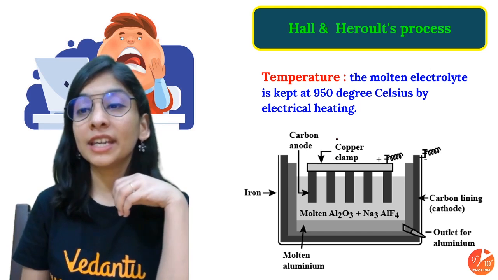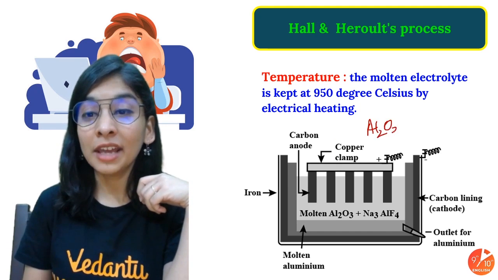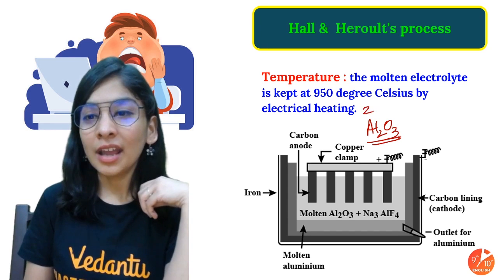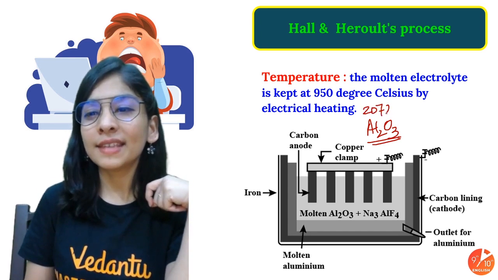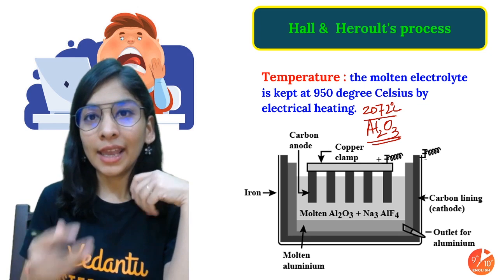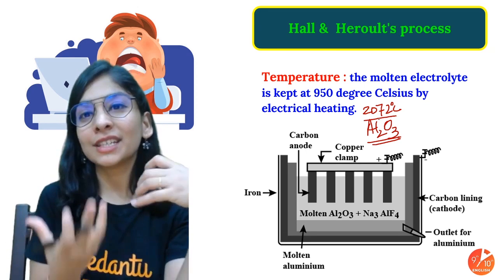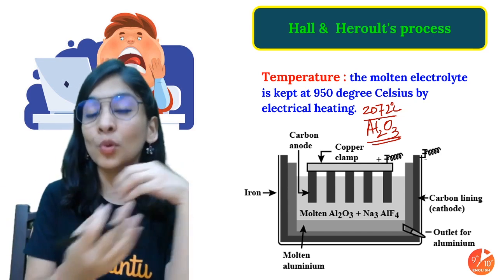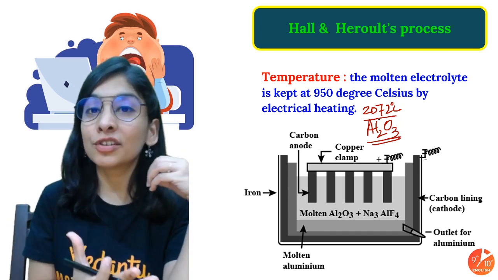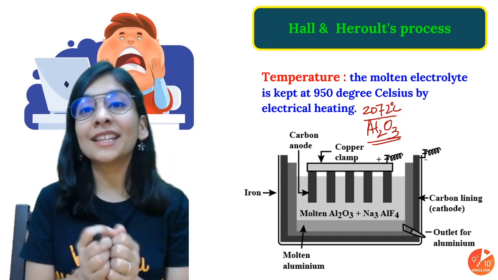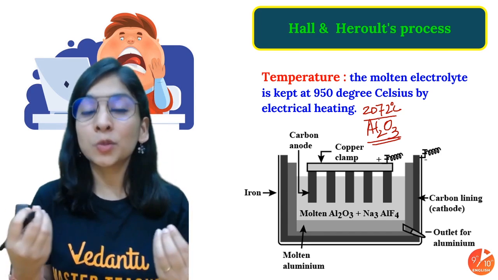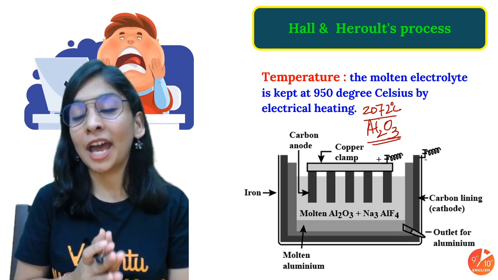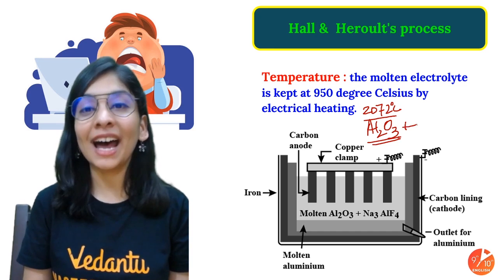Now what will we do? We'll have our molten electrolyte, that's aluminium oxide. But the problem is, aluminium oxide has a very high melting point, around 2072 degrees Celsius, pretty high. And this much temperature is not easy even for electrolysis to convert them into ions and make them move. So it's more like a non-electrolyte at this stage. We have to add something to it, so that my ions will be free and can have better conductivity to move towards the respective cathode and anode. And for that, what are we going to add?